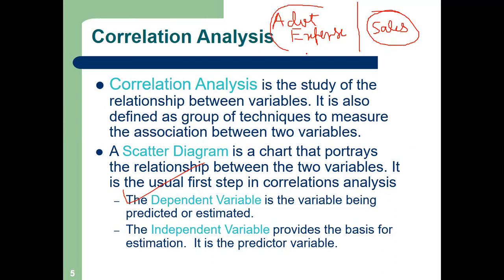Generally we have a relationship: if advertisement expenses are increased, the sales will increase. So there is a concept of dependent and independent variable. Simply, which one is causing which one? Suppose crop production of India. I am doing a study on how India is producing crops, with the amount of rainfall.